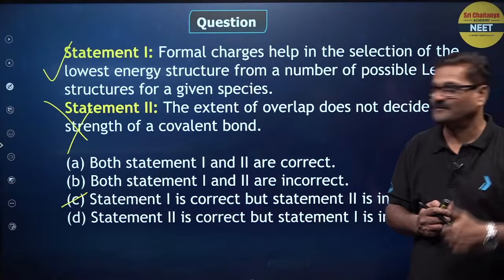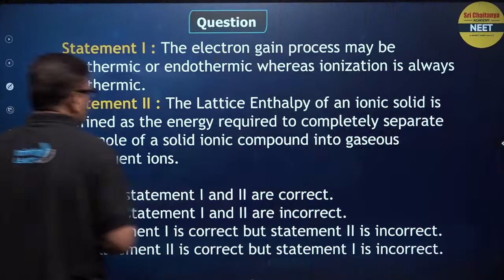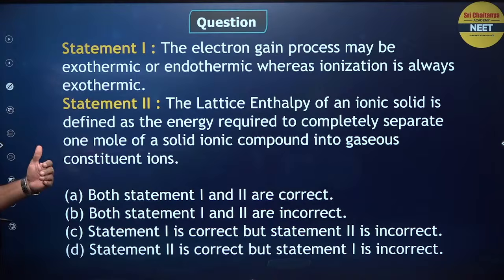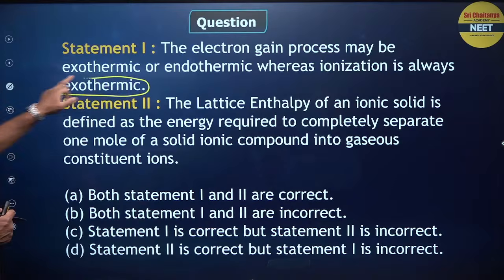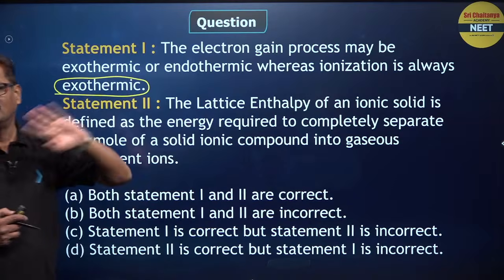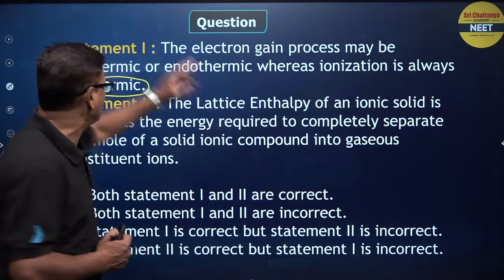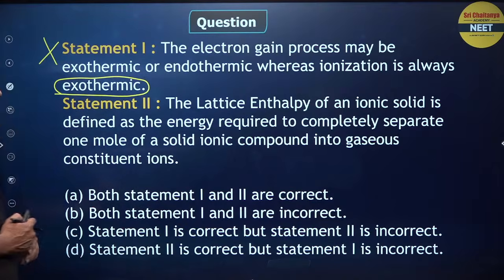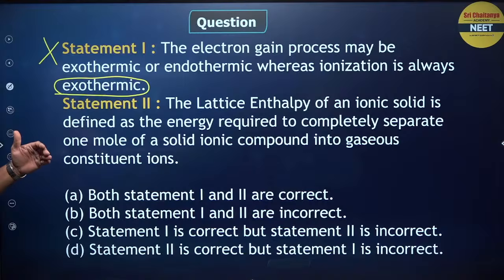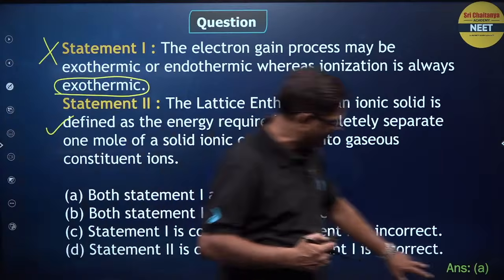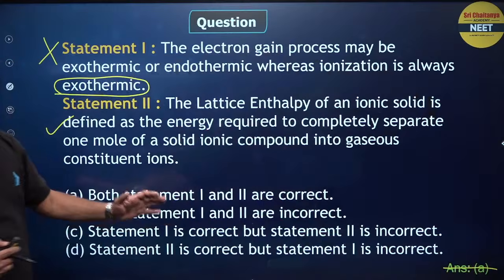You understand? Clear? Moving ahead, statements 1 and 2: the electron gain process may be exothermic or endothermic, whereas ionization is always exothermic. This is wrong. Any ionization process is going to be endothermic. There is no exception in that. So it is wrong. The lattice enthalpy of an ionic solid is defined as the energy required to completely separate 1 mole of a solid ionic compound into its constituent gaseous ions. Statement 1 is wrong and statement 2 is correct.